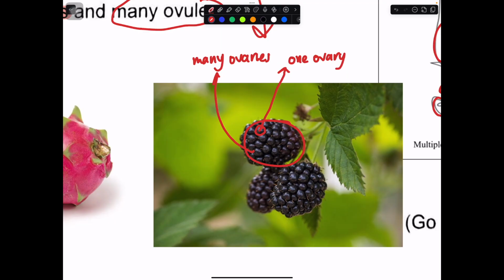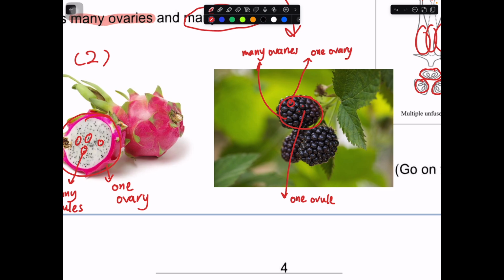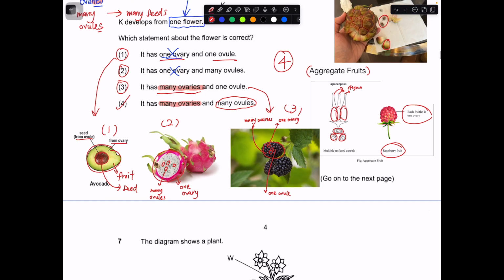Okay, and for each of these fruitlets, inside only got one seed. So within each ovary, there's actually one ovule that will develop into one seed within each fruitlet. Sometimes they call this part over here a fruitlet within the whole fruit. Okay, so this part actually corresponds to example number 3.